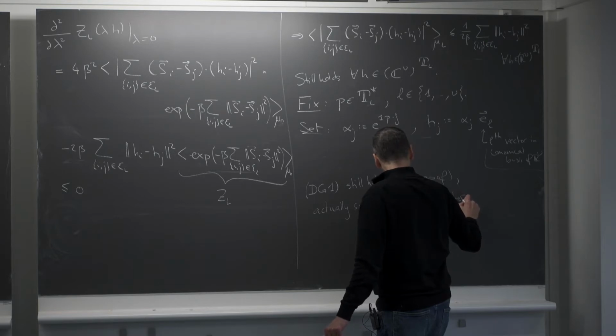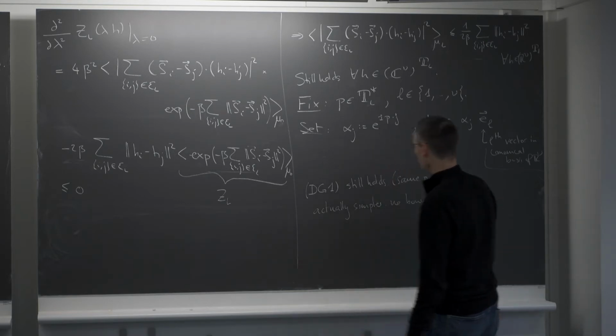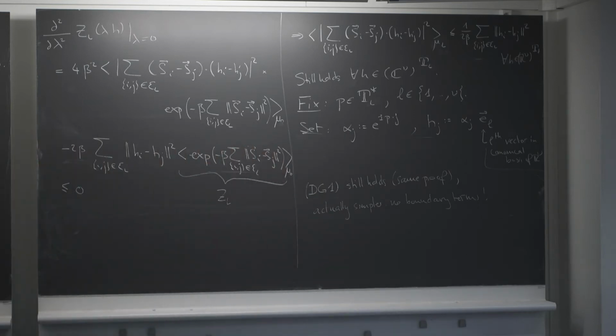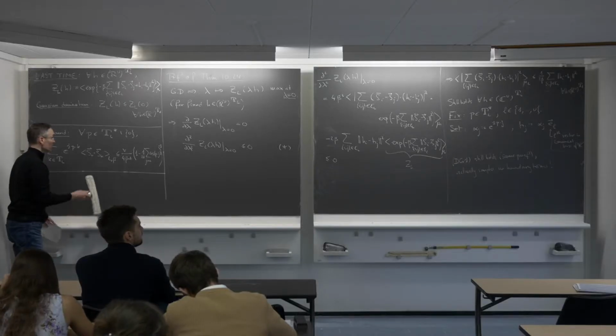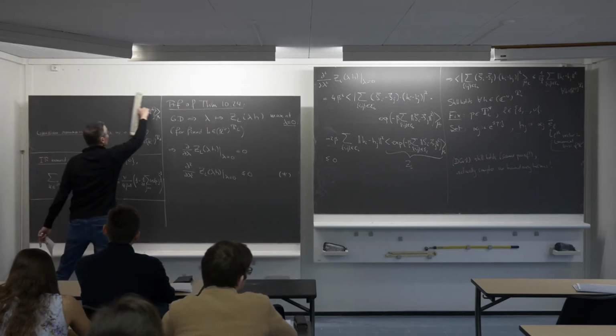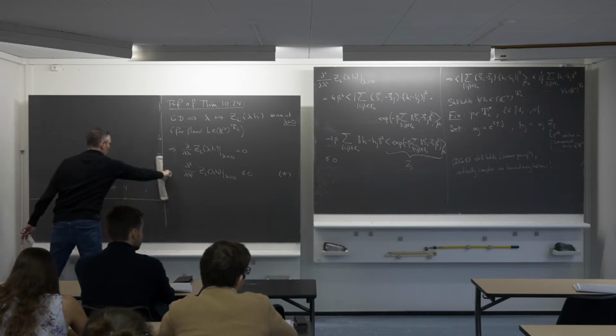Because there is no boundary. Okay? So I'm going to apply this discrete Green identity, and we will see that this will lead us to this infrared bound after a few computations.